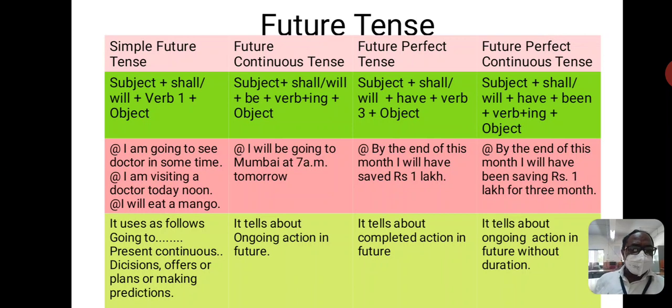So in both sentences, the first sentence, of future perfect tense, tells about a completed action in future, and the second sentence, the future perfect continuous tense sentence, tells about an ongoing action in future. So the structures for both are as given.